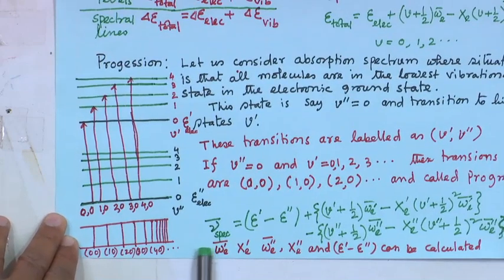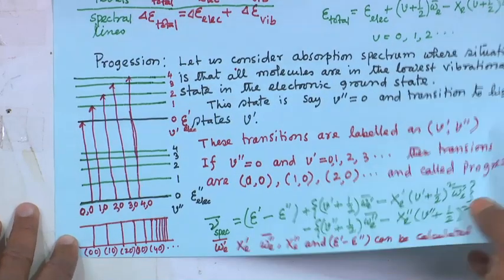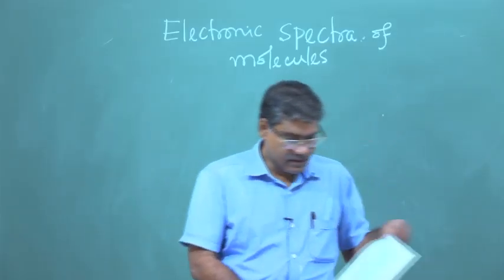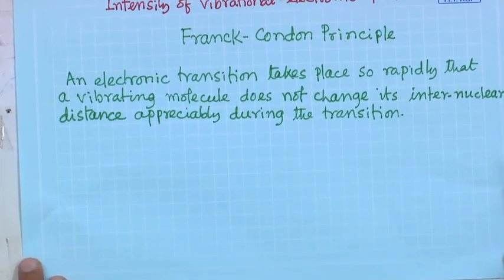Okay. So now we will concentrate on why the intensity is not the same for all lines, why it is different and how it varies. That is the intensity of vibrational electronic spectra.